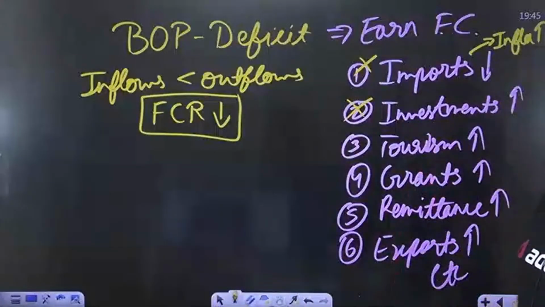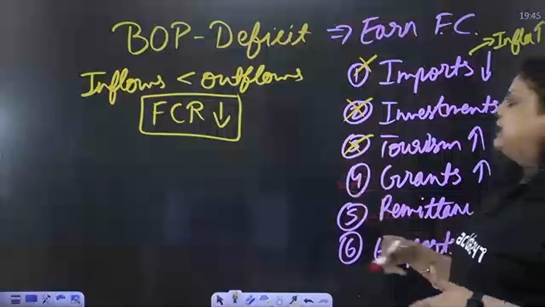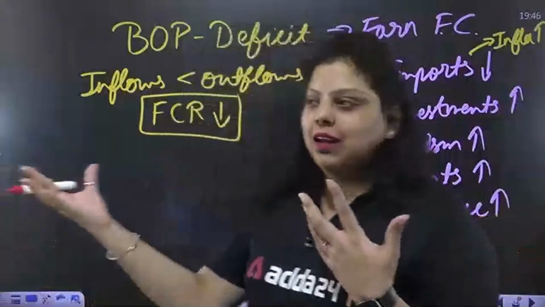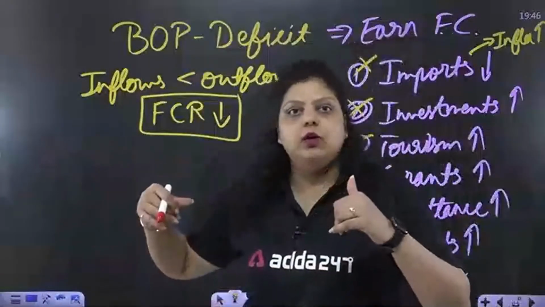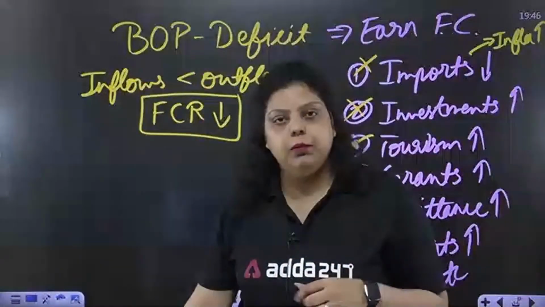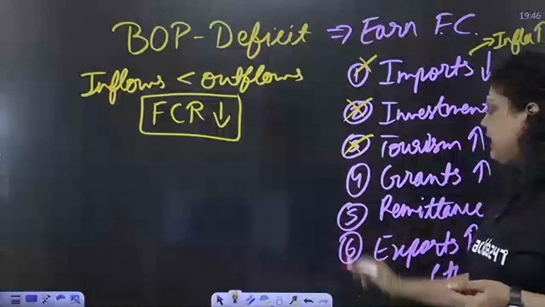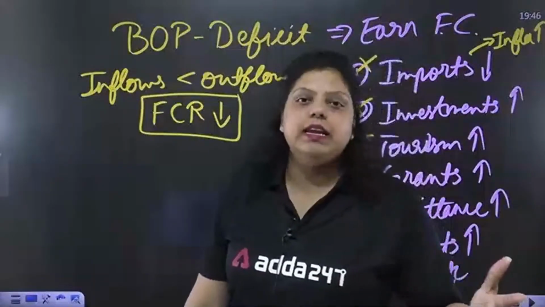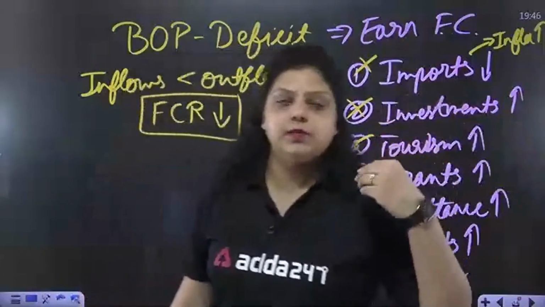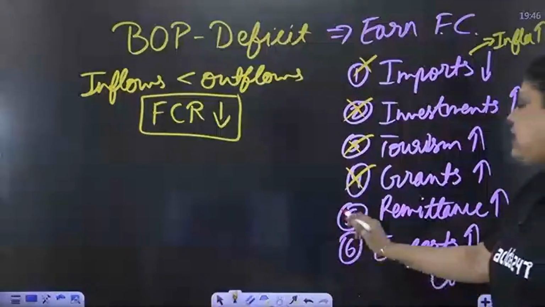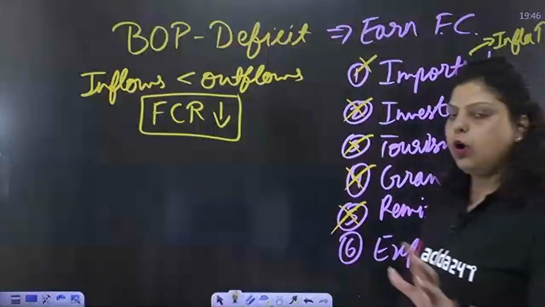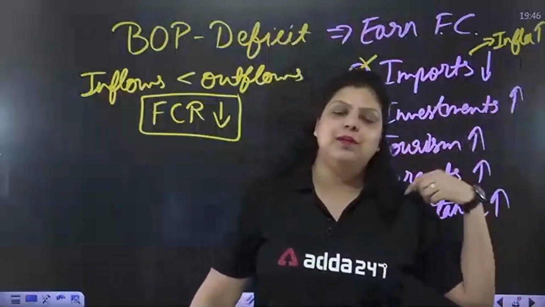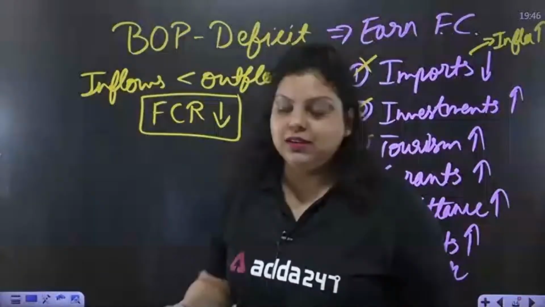Okay. Similarly, tourism is not in our hands. We can show that India started Swachh Bharat Abhiyan in 2014 and India is a much cleaner country now, but you can't force people to come and visit India right now because we have a deficit balance of payment. You can't force people. So this is also not in our hands. Grants: if another country feels India needs help and we should help India, then we will get the grant, but this is also not in our hands. Remittance is also not in our hands. It's not like we Indians are calling our relatives living in foreign countries and asking them to just give us money because our balance of payment is in deficit. That's also not possible, right?